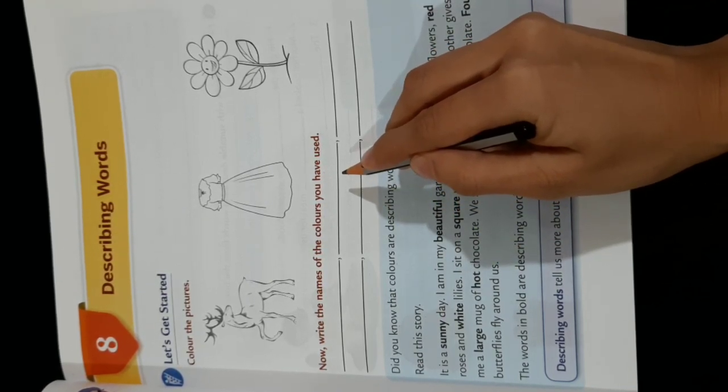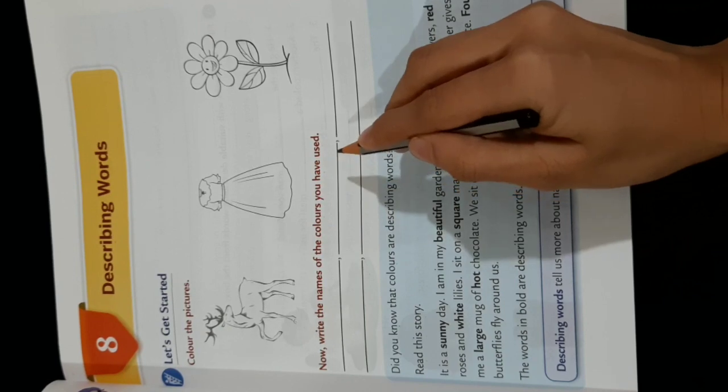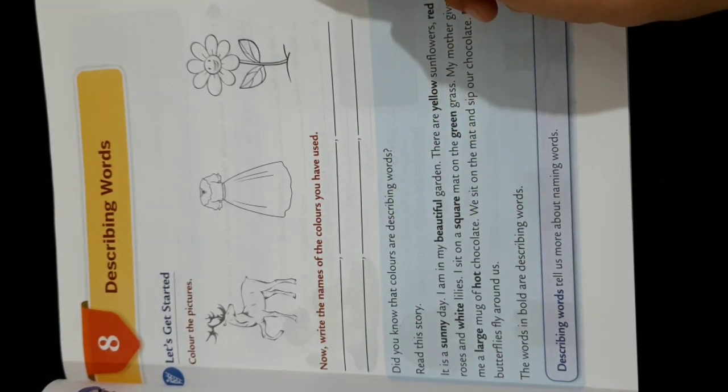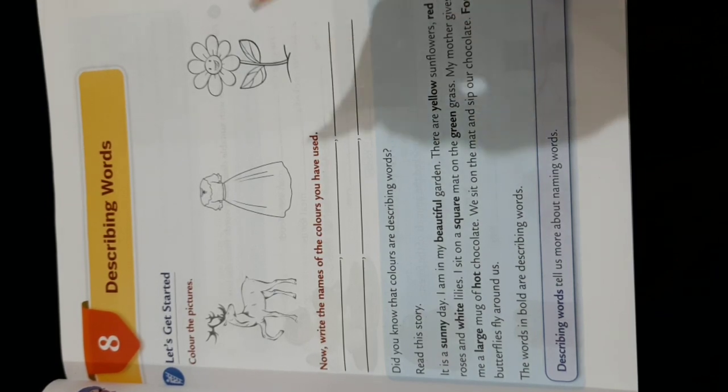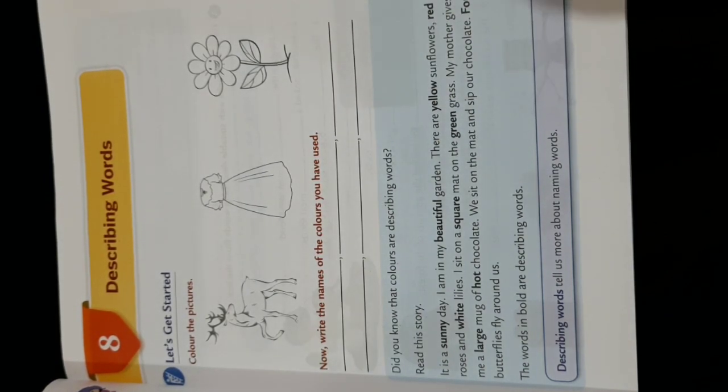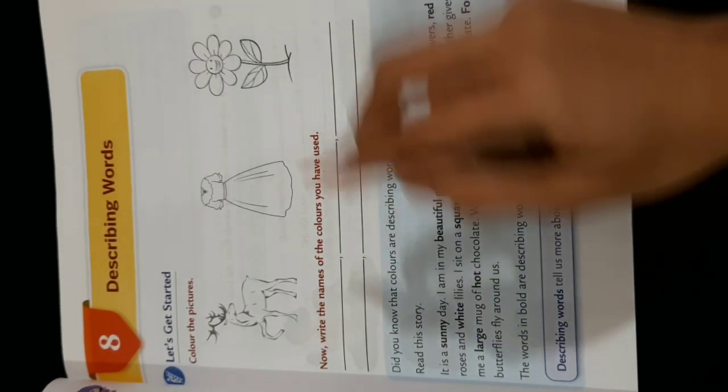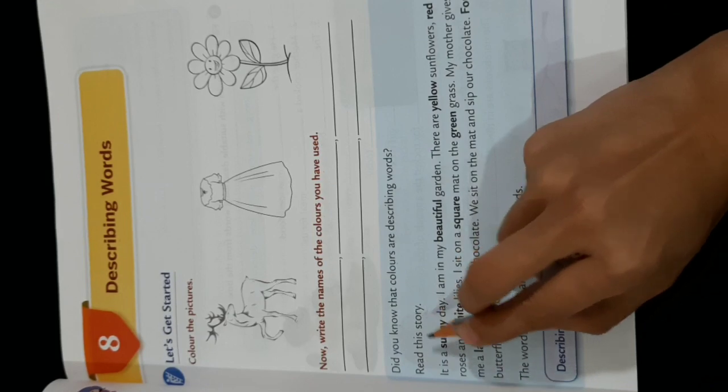For example, I told you about this is a white car. So, white was a describing word in that sentence, right? Because white was telling us something more about the car. What kind of car it was? It was a white car. Now read this story.